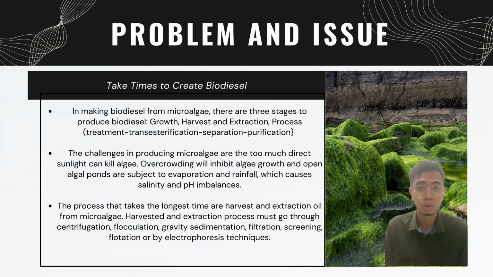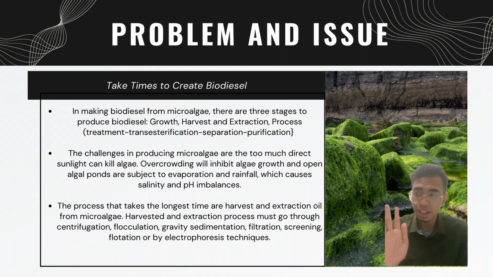The next problem and issue for producing biodiesel from algae is that it needs to undergo a slower process. The slower process means that when biodiesel is produced from algae, the process needs to undergo 3 stages, which are growth, harvest and extraction, and the process, which includes the treatment, transfer, purification, and separation. The challenge in producing microalgae is that too much direct sunlight might kill the algae.